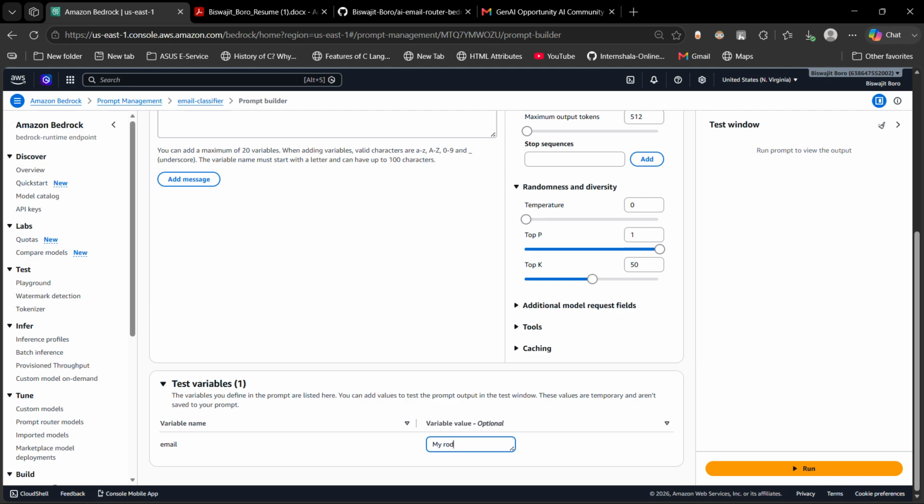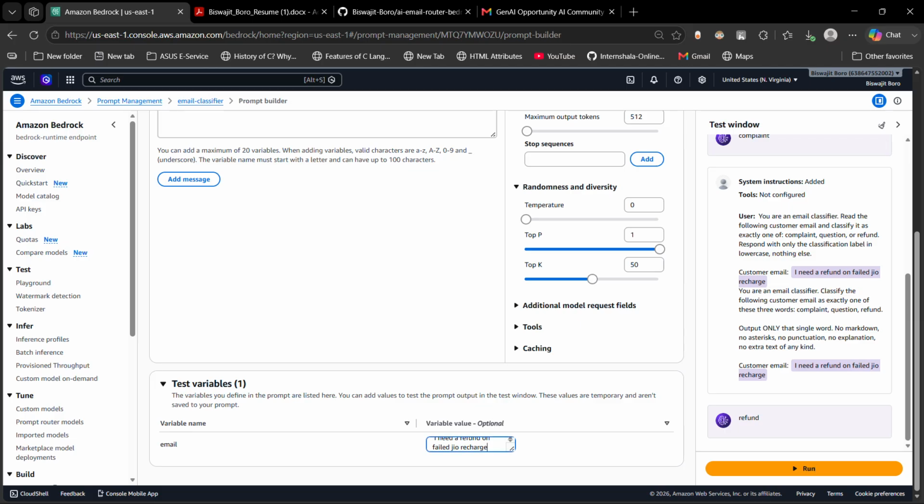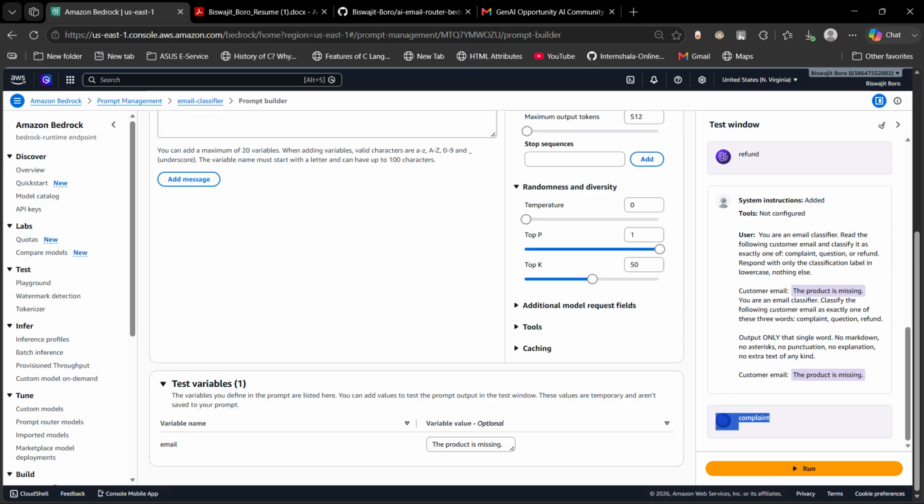My product is missing. That should be a complaint. Then, I need a refund on a failed Geo recharge. That's a refund, and for the complaint, something like the product is missing. So that's our complaint.